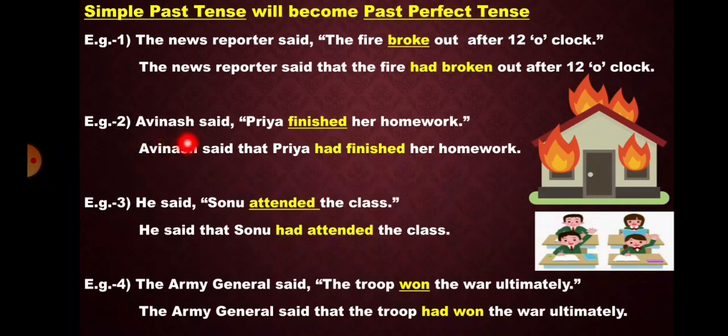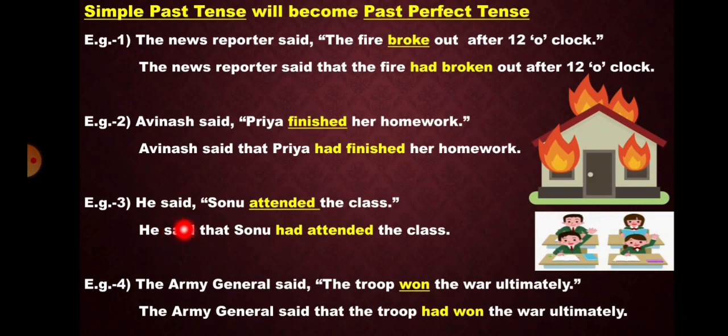Example 2. Avinash said Priya finished her homework. Now again the reporting verb is in past tense, so the tense inside the reported speech will change into had finished. So here finished will change into had finished, and you have to use conjunction that. Avinash said that Priya had finished her homework.